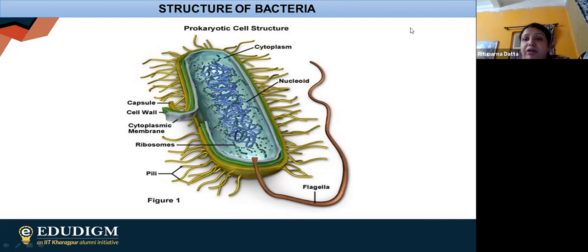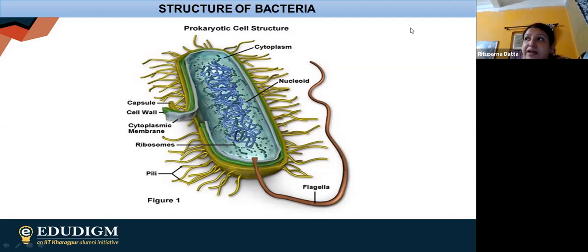This particular unit gives us the sedimentation coefficient of ribosome. Now, what is sedimentation coefficient? That we are going to study in the chapter cell. In the cell, we are having the cell organelles in detail. So there we will study what is Svedberg unit or sedimentation coefficient. But right now, you just know that bacteria have 70S ribosome.